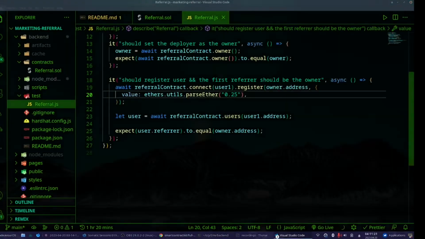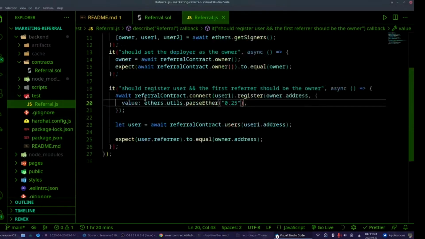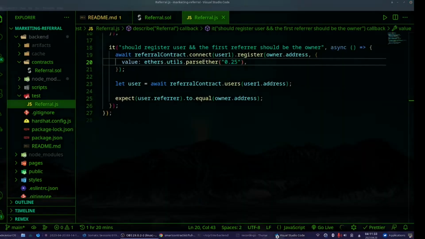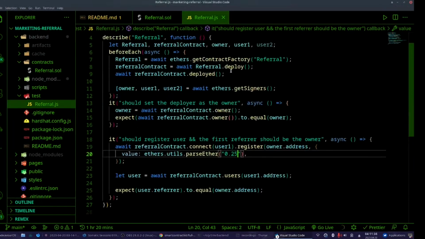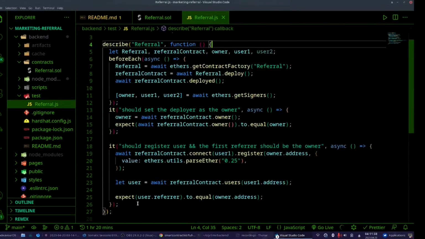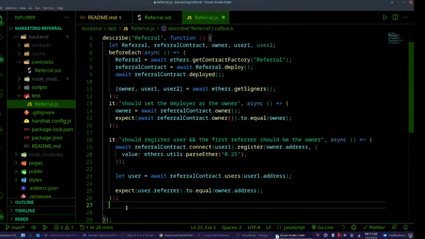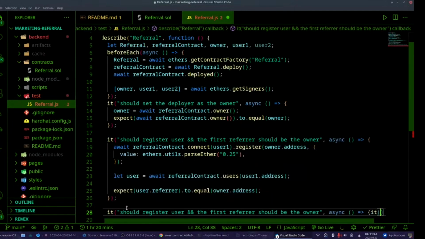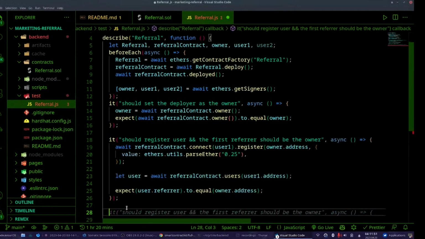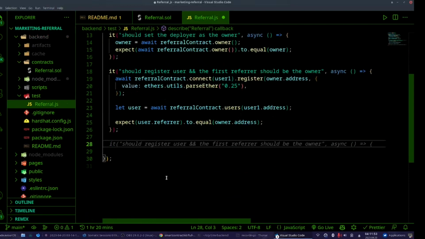Next. What should I test? I will test one more in this describe block, and then I will go to the next one because it has been already 10 minutes on this one. I hope you enjoyed. I'm not sure, maybe I'm going too fast, maybe. A lot of maybes. Oh, what the, yeah, sorry about that.